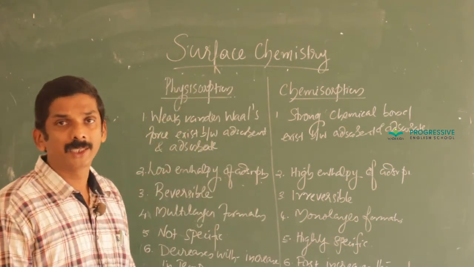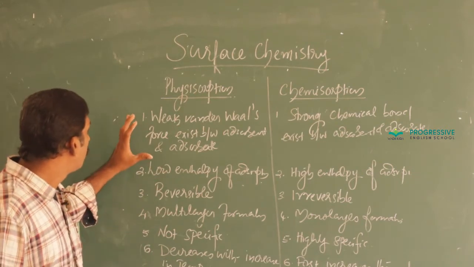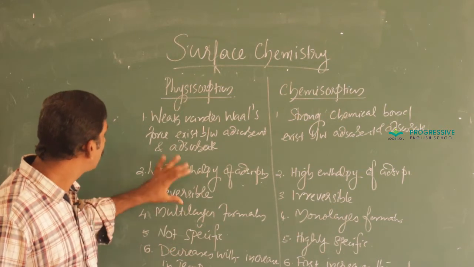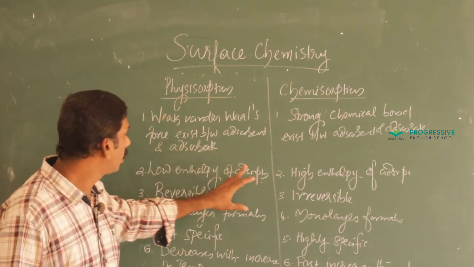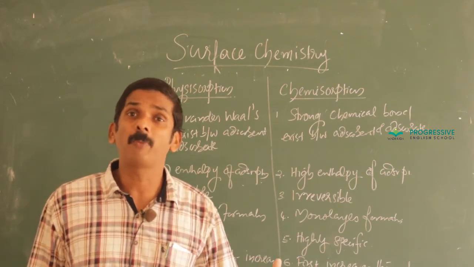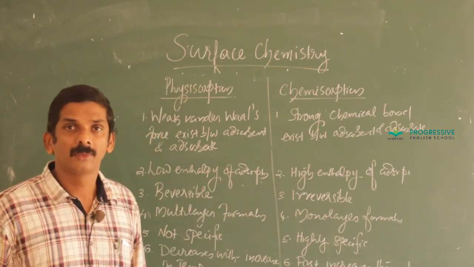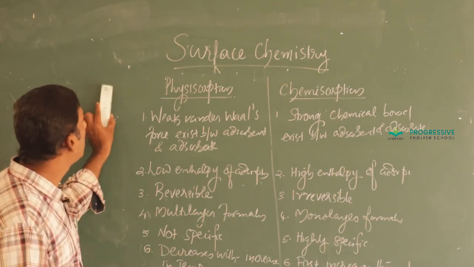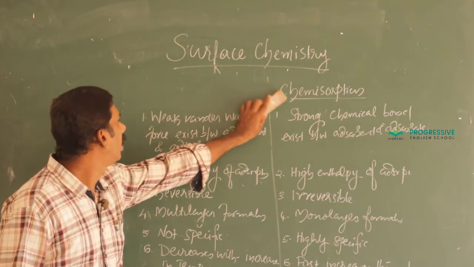In entrance examinations also, for multiple choice questions, they give at least 4 points, and 3 belong to physisorption and the fourth one chemisorption, and the question is asked like this: which one is not a property of physisorption? MCQ type. Okay. Therefore, it is very important.